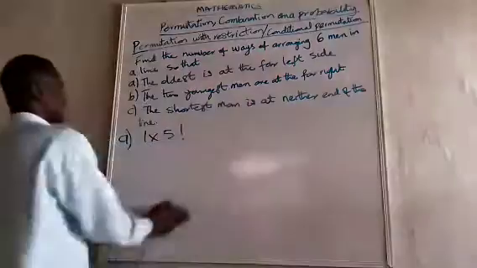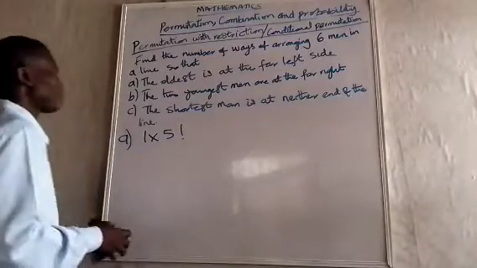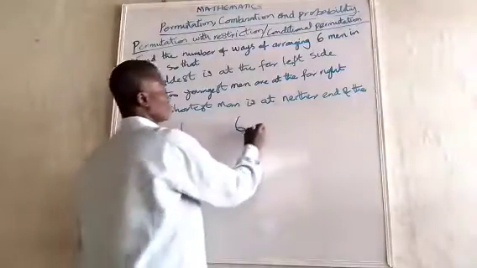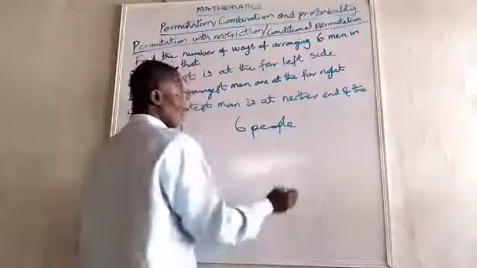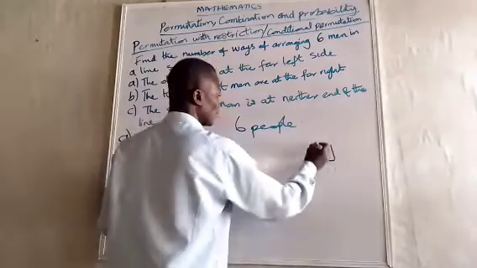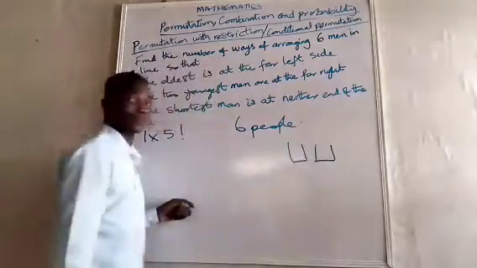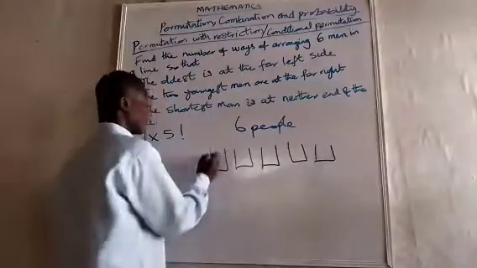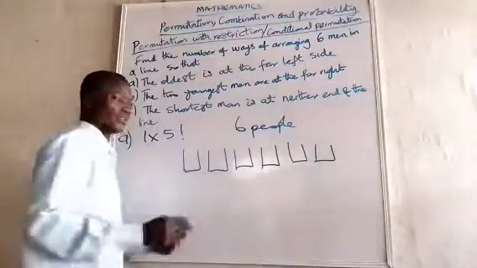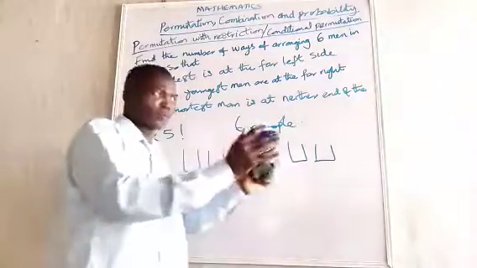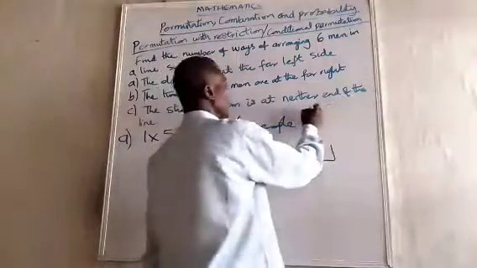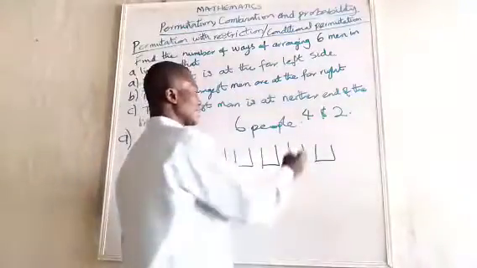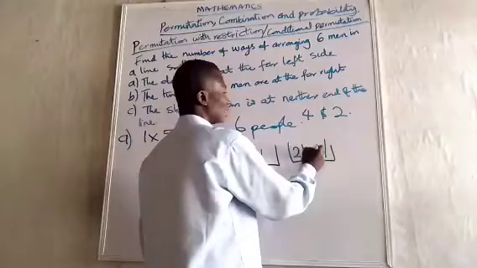Now let's look at the second one. It says the 2 youngest men are at the far right. Again, I have 6 people to pick from. So they are telling us that at this point, we have 2. It's very easy to look at, which means that 2 people are separate now. I have 4 and 2. So in this place, I have 2 people to put here. So here I have 2 and here I have 1.